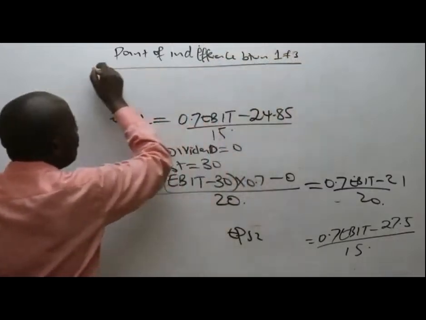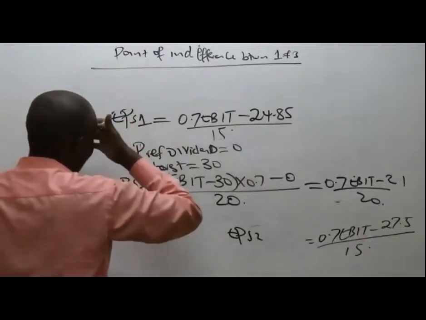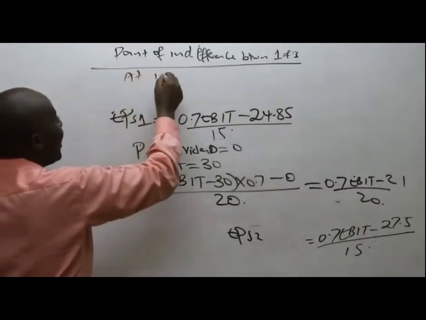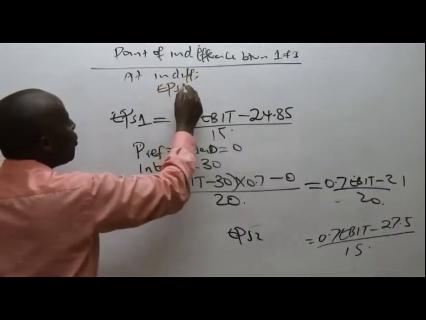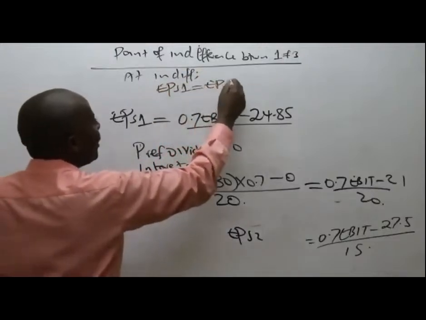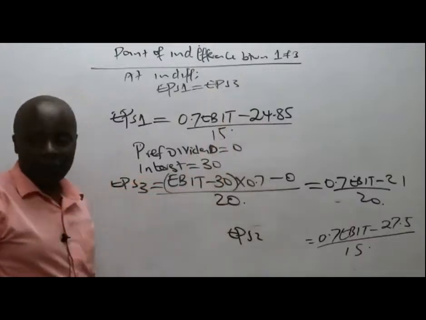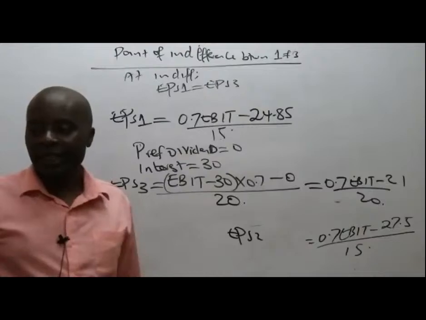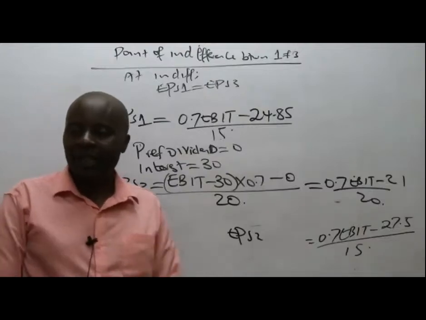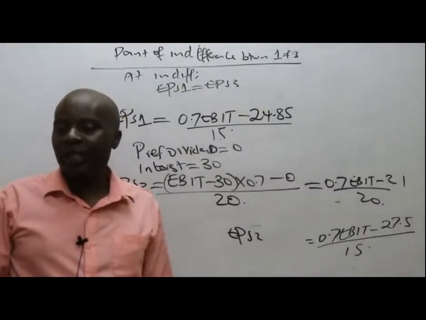What I'll do is say that at indifference, EPS 1 equals EPS 3.